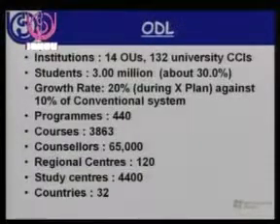Then this ODL mode has grown into a big institution. Now there are 14 open universities and 132 correspondence course institutions. There are around 3 million students and the growth rate is around 20%. This is high as compared to 10% of the conventional system. This is one of the reasons that open and distance learning is becoming very popular.